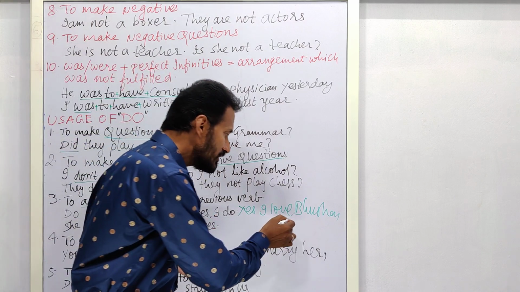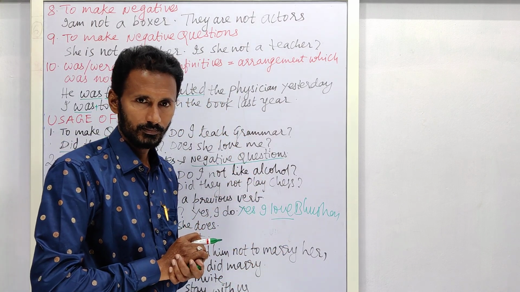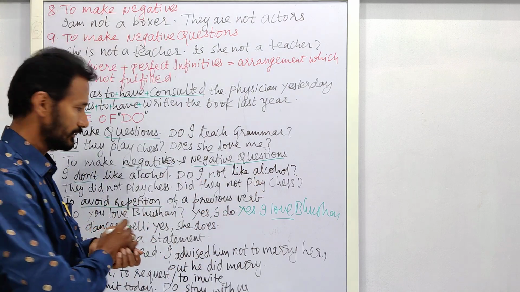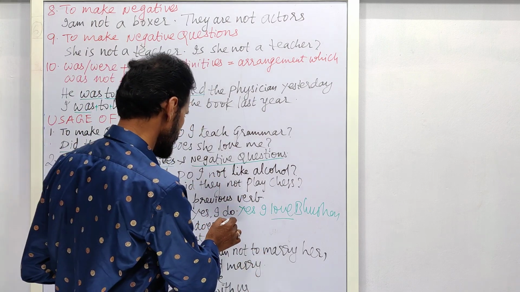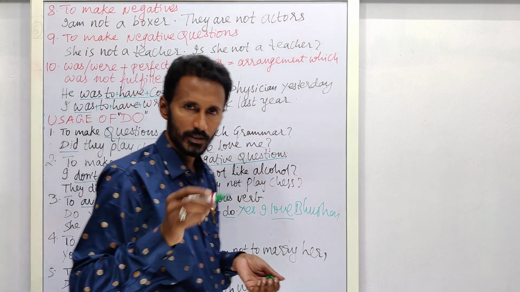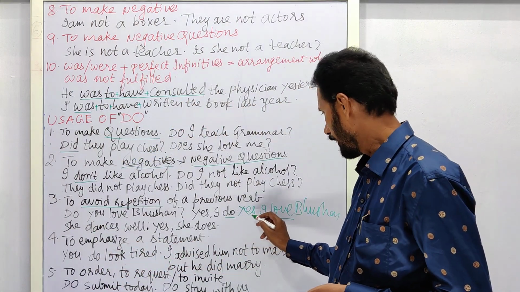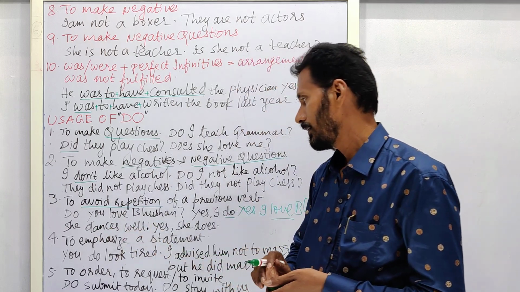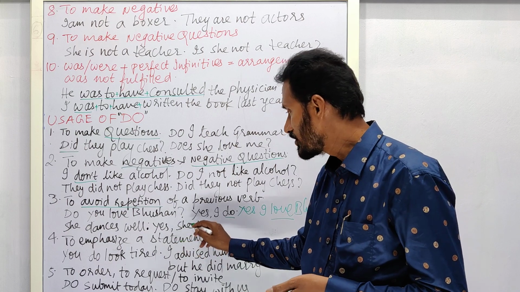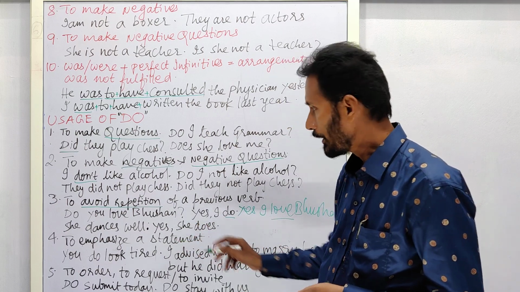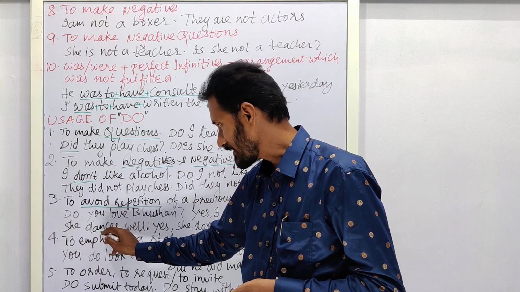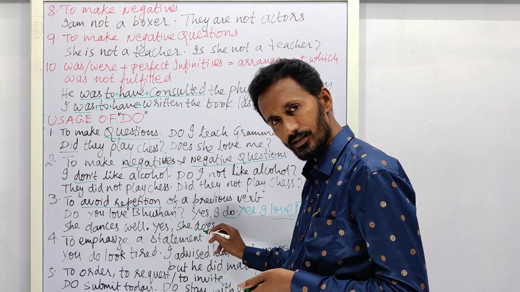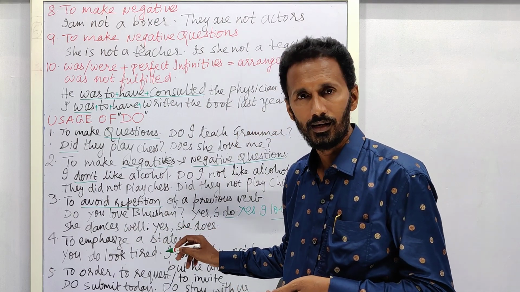So, once again, this verb form love need not be used. We can make the sentence precise in this manner. Do you love Bhushan? Yes, I do. That is enough. This do shows that Taapsee loves Bhushan. Next one. She dances well. We need not say, yes, she dances well. According to this verb form, dances, and according to this subject, she dances well. Yes, she does. Which means that she dances well.